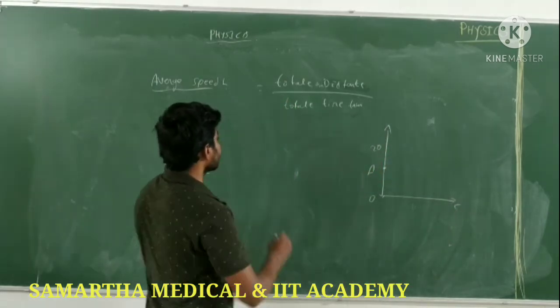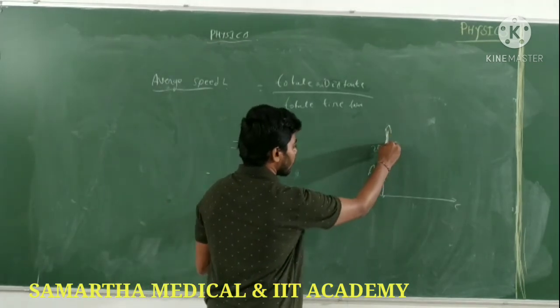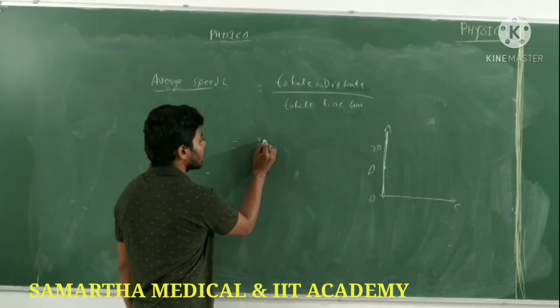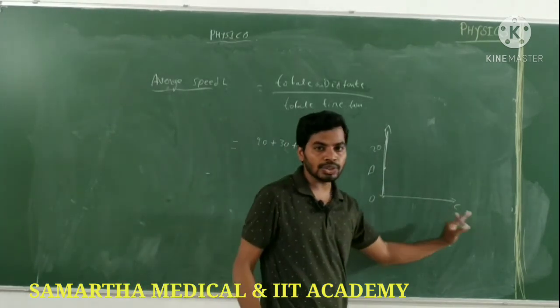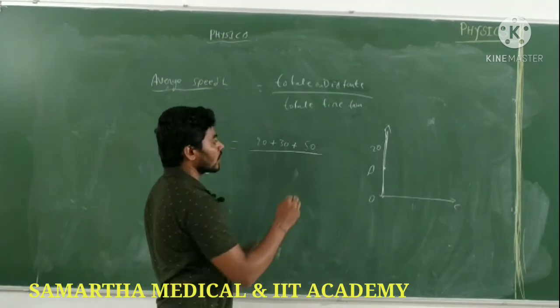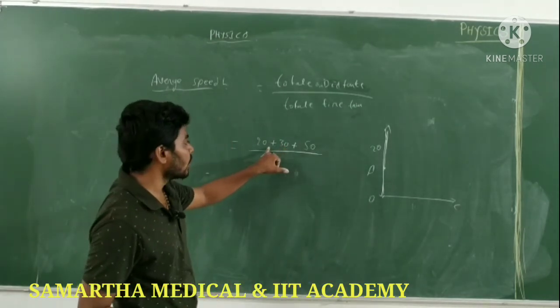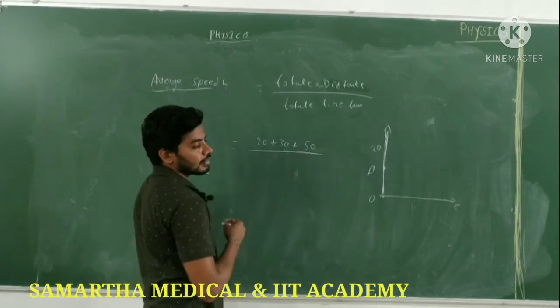The total distance traveled by Pandu is 20 plus 30, plus again he goes from point O to C, which is 50. So the total distance is 20 plus 30 plus 50, divided by time taken.